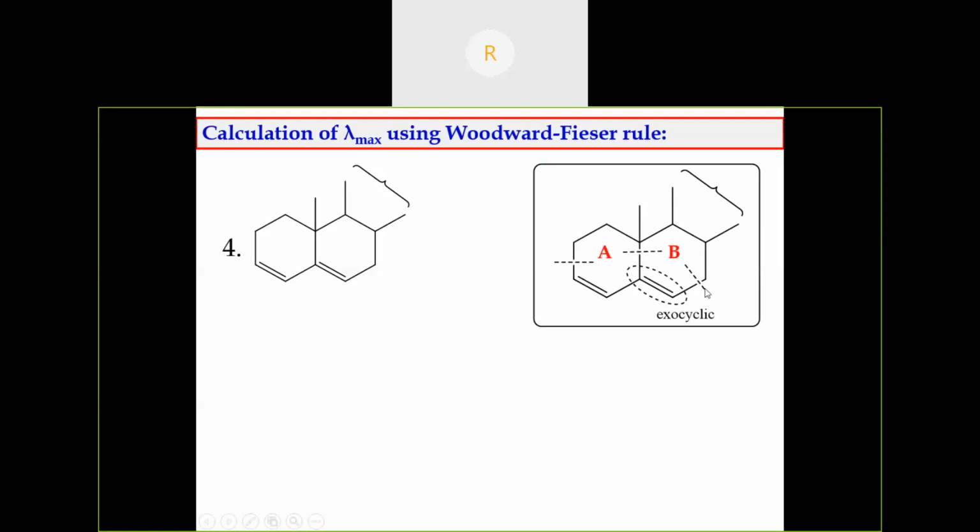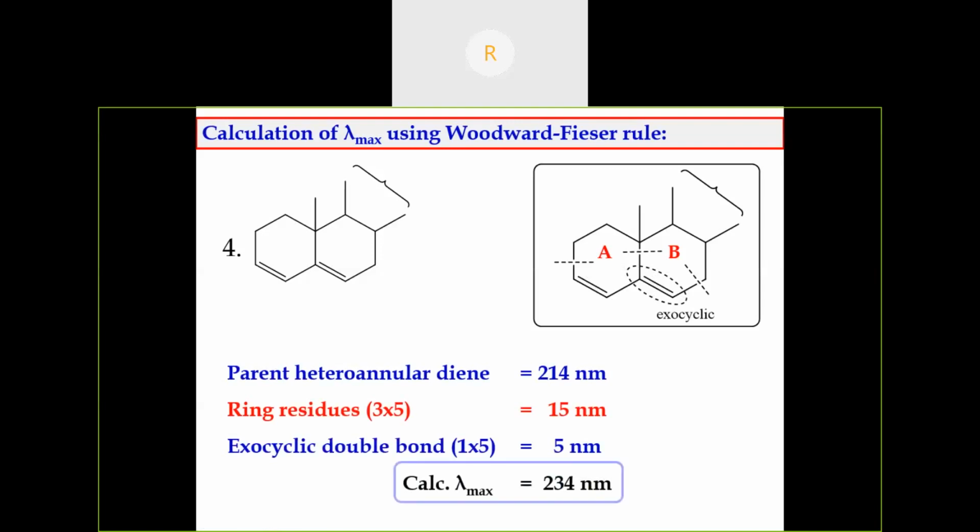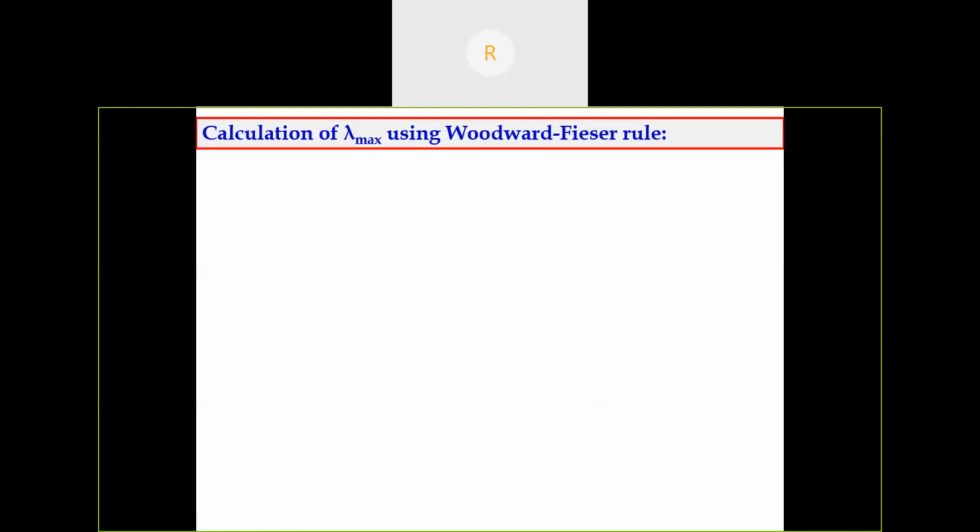We have to consider up to this only. Exocyclic double bonds: for ring A, there is one exocyclic double bond. For ring B, there is no exocyclic, so we should not consider this as an exocyclic. Exocyclic means this conjugation is in connection with that ring. So there is only one exocyclic double bond. So the lambda max value is 234 nanometer.